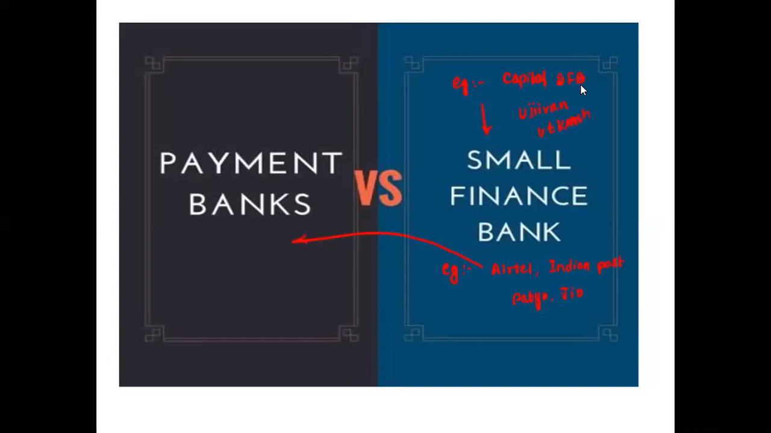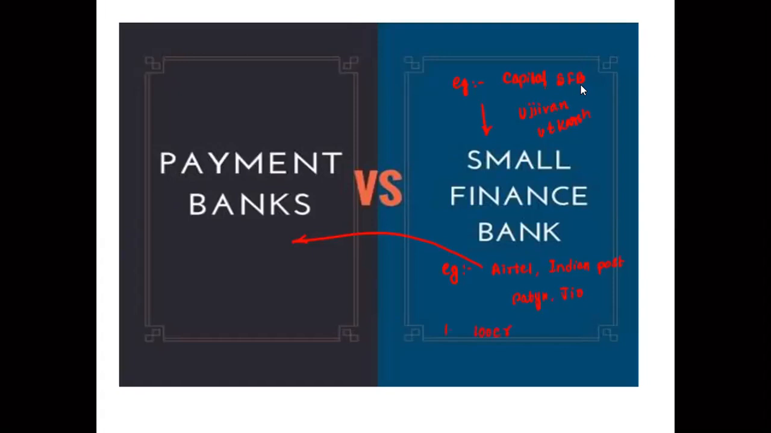Now, what is the difference? The main difference is simply who is eligible and who is not eligible. First one, small finance banks generally have to get a minimum of 100 crores as capital.